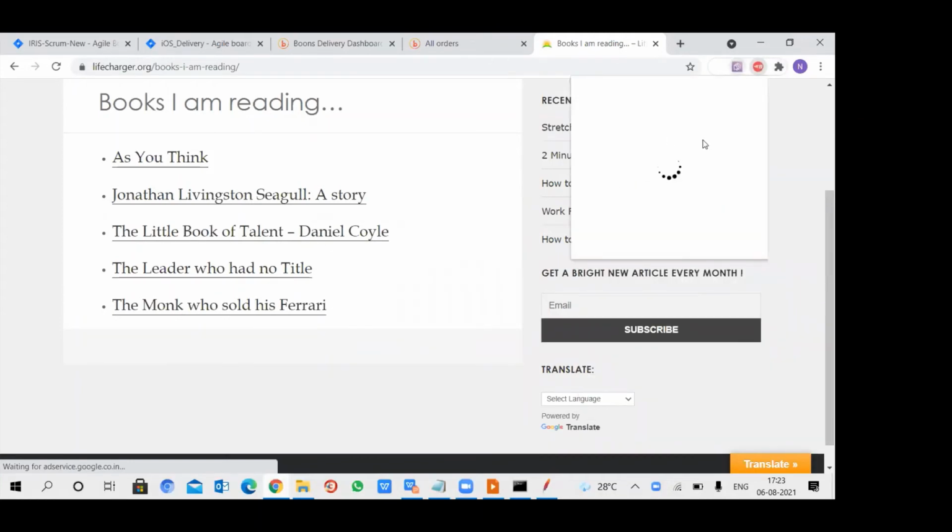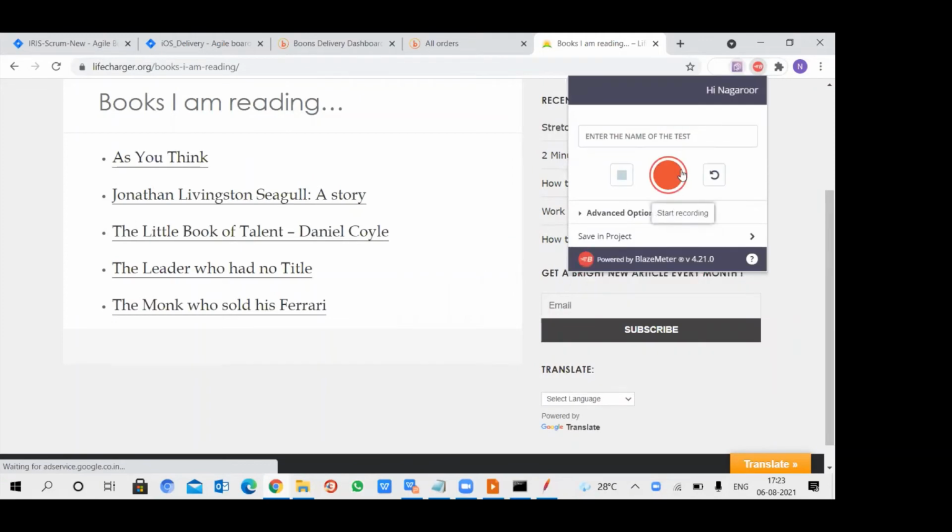We have this BlazeMeter. We have to tell BlazeMeter to record all the actions I am performing in our web application. Once we do that, it will automatically generate the script. We don't have to write any script for this. It will generate the script and show us the result. I will explain one by one.